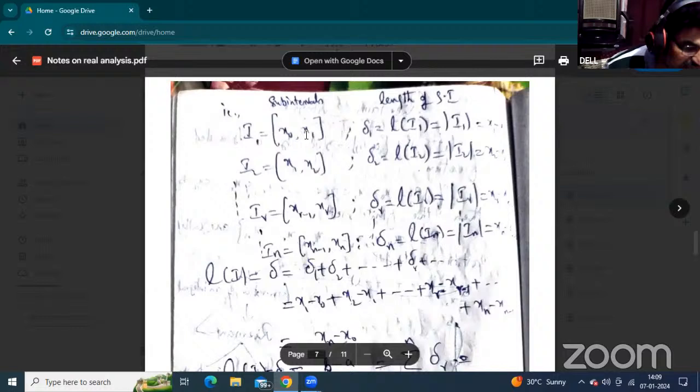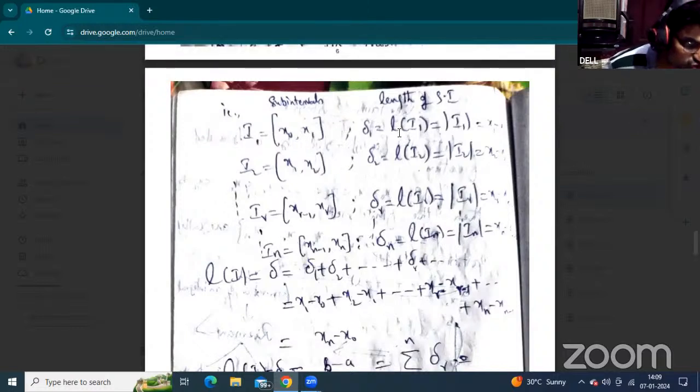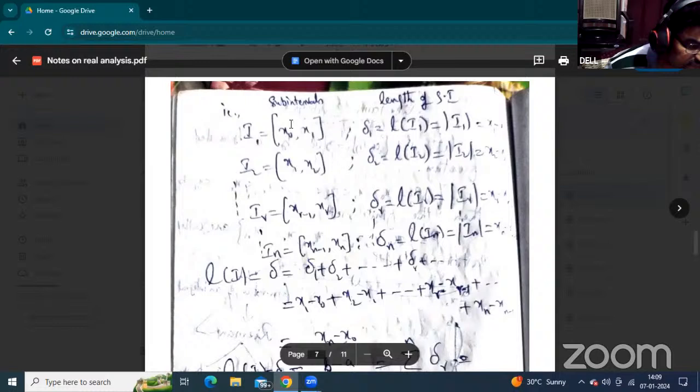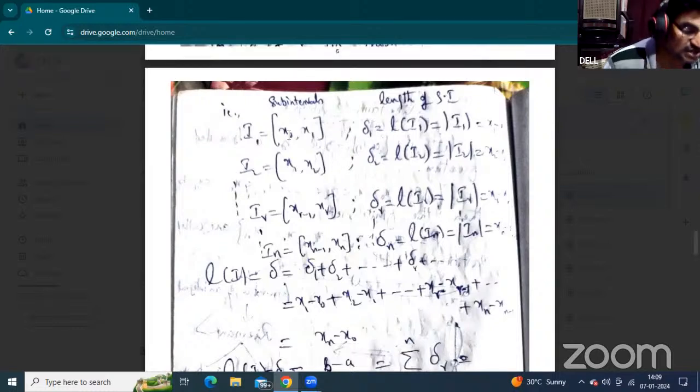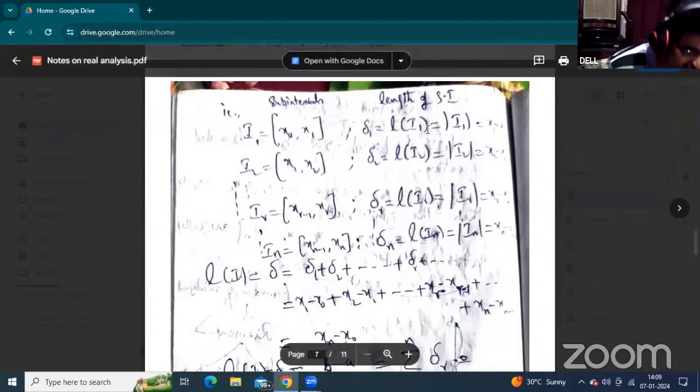Every subinterval must have a length. The length of the interval is denoted by L of I1, del1 or mod I1. Length means x1 minus x0. The first length of the subinterval is x1 minus x0, represented as del1, length of I1 or mod I1.